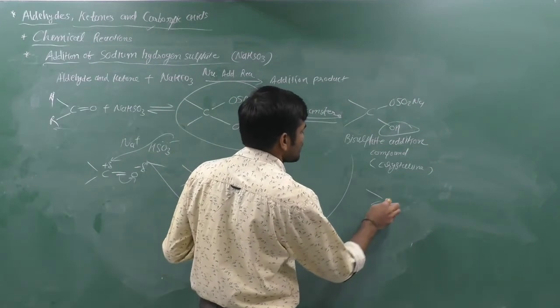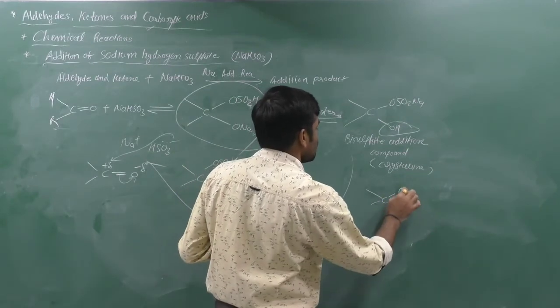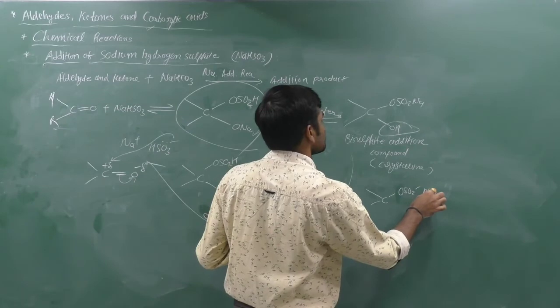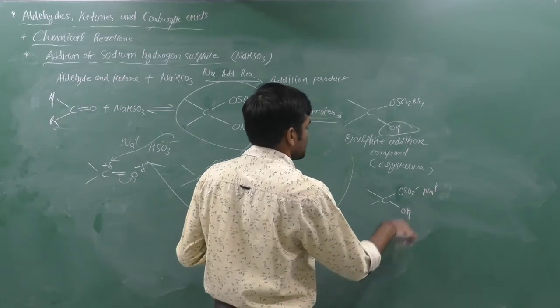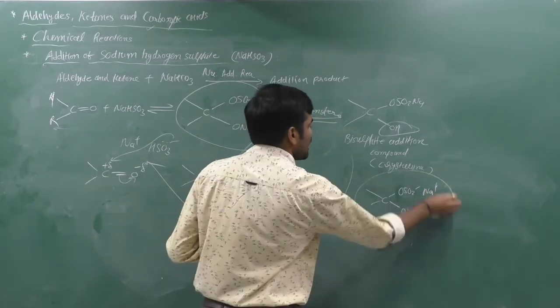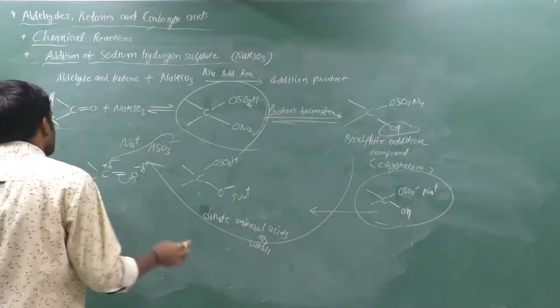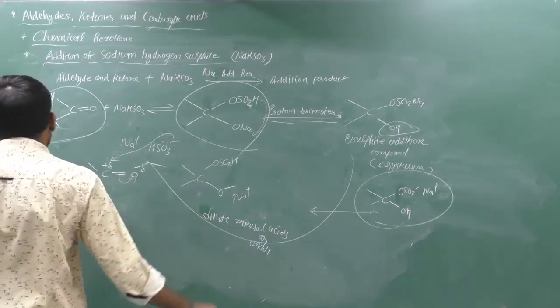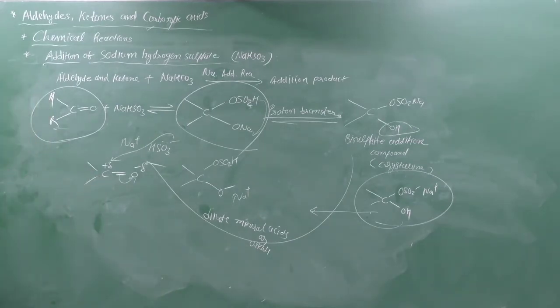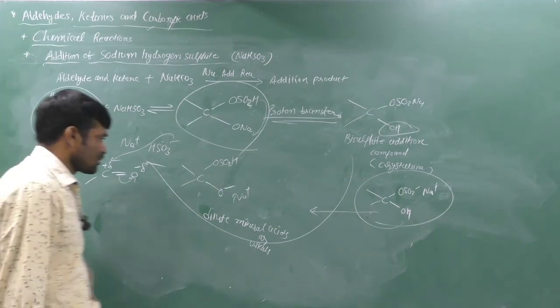If you think that it can generate ions like OSO2- Na+ and here OH. If you add dilute mineral acid or alkali to this water soluble compound, it can generate the original carbonyl compound, which is aldehyde or ketone. Therefore, this is useful to separate or purify the aldehydes.